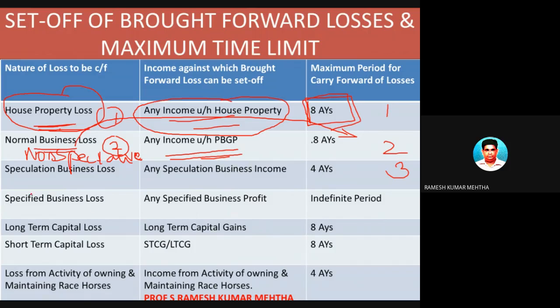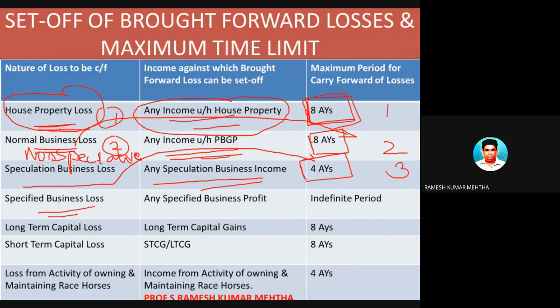Point number 3 states that speculative business loss, if any, which could not be set off this year, can be carried forward for 4 assessment years, and it can be set off against any speculative business income only. So please remember, this is 8 years. House property loss can be carried forward for 8 assessment years. Normal business loss can be set off and carried forward for 8 consecutive assessment years. Speculative business loss can be carried forward for only 4 years.